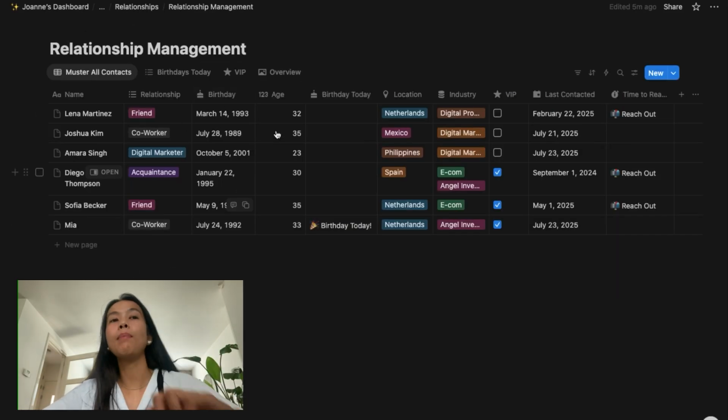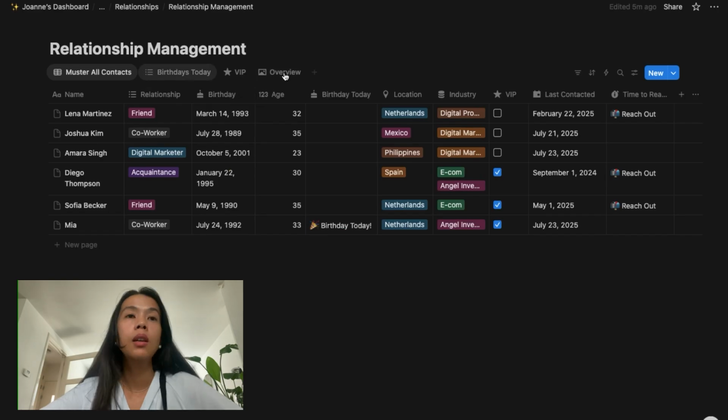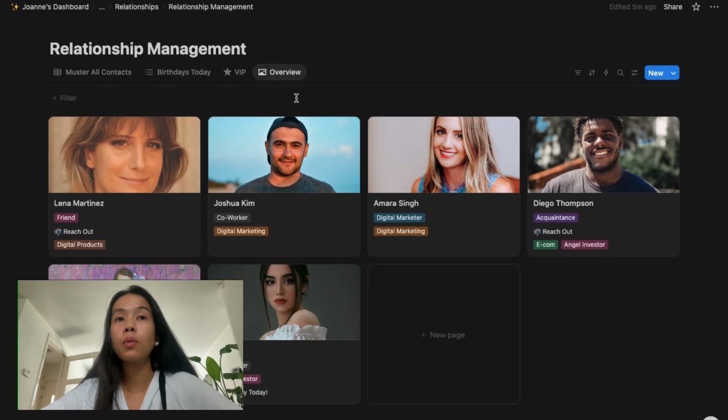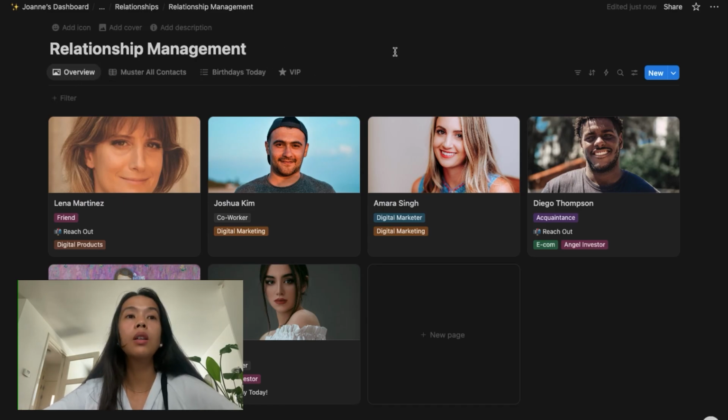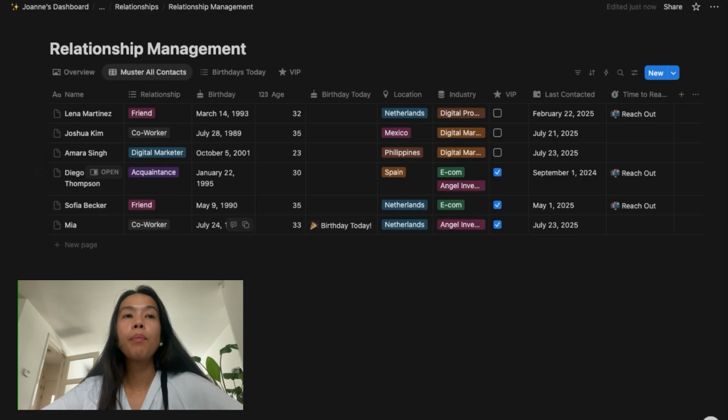This is our main view, right? But we can change the view. So I can put this overview where the images are here as the first one. I can drag it out. And here, for example,